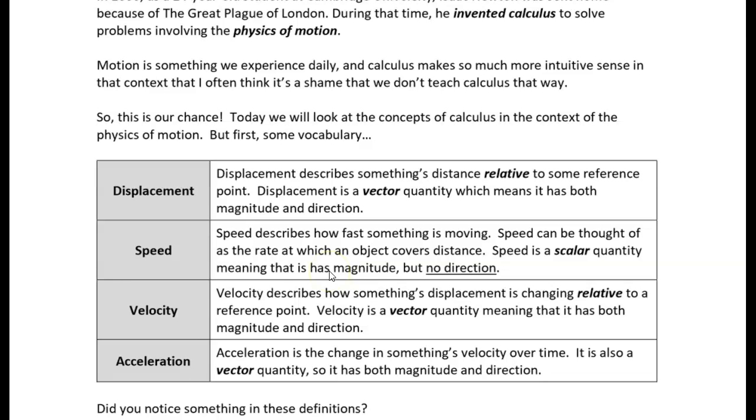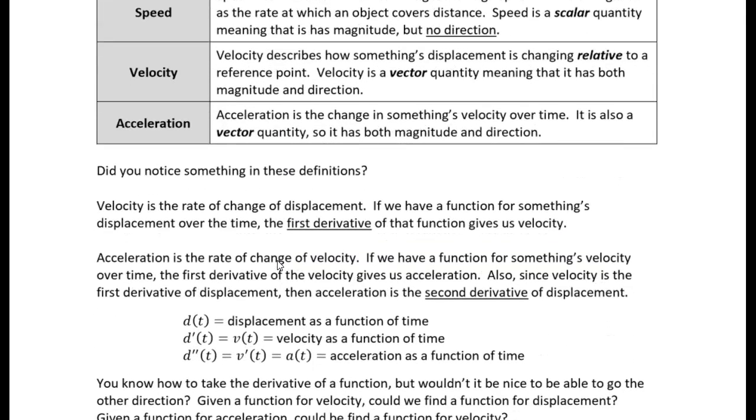Okay, acceleration is just the change in velocity over time. So you might notice that velocity is how displacement is changing over time. Acceleration is how velocity is changing over time, and so the derivative of your displacement is your velocity, and the derivative of velocity is acceleration, which is actually the second derivative of distance, right? Because the derivative of the derivative is the second derivative.